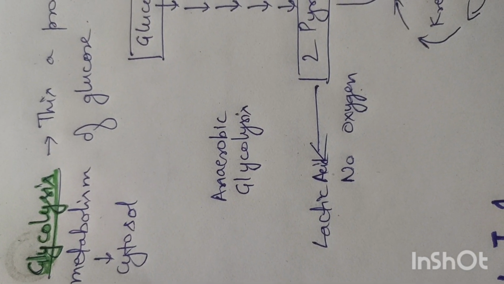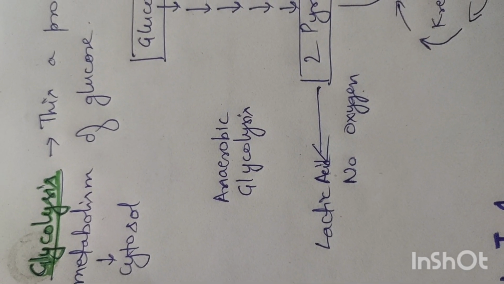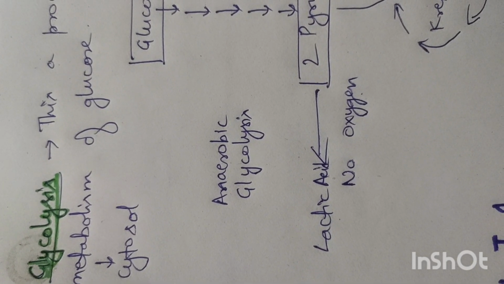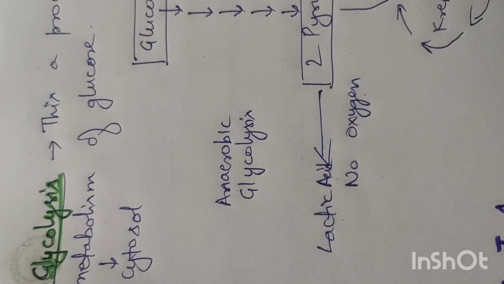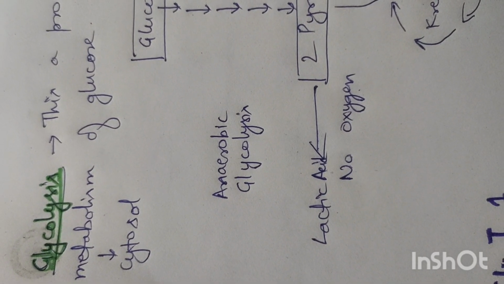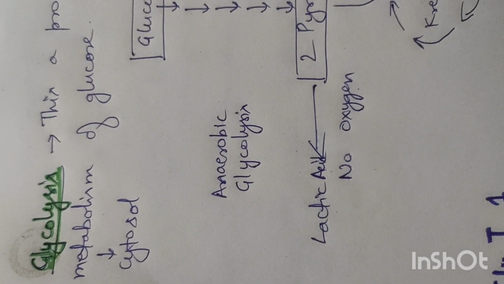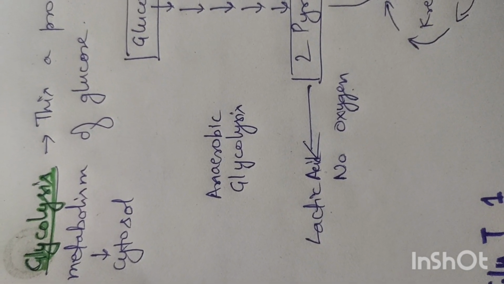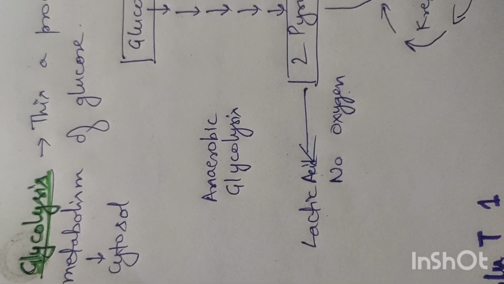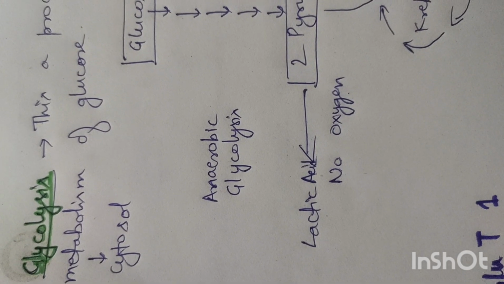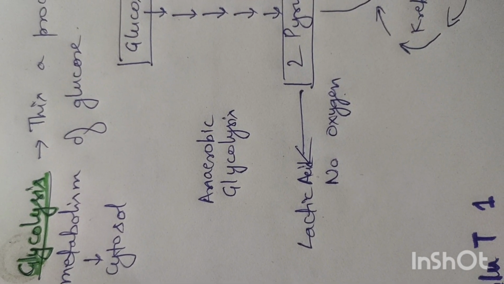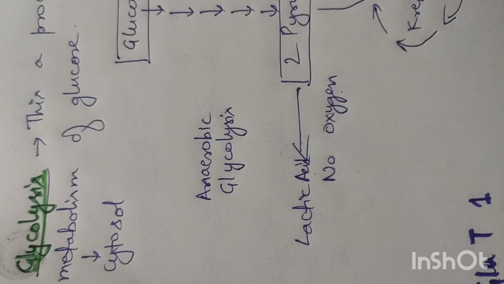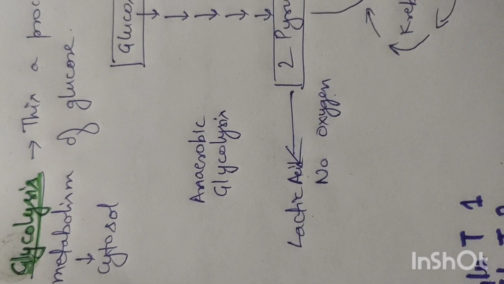Dear students, today we are going to discuss glucose. Our body needs glucose in abundant amounts. In all parts of our body, each and every tissue and cell utilizes glucose for energy. All the cells are dependent on glucose for energy. Glucose breaks down into pyruvic acid and then further breaks down into ATP. So our body gets energy.